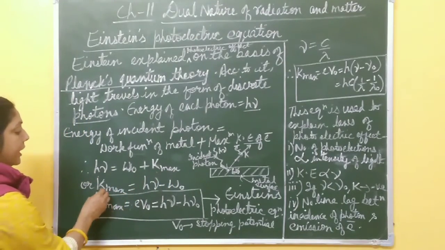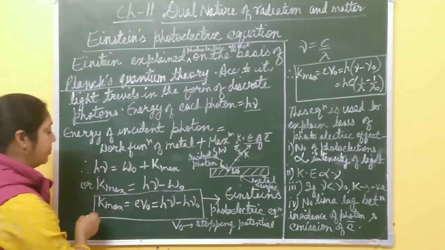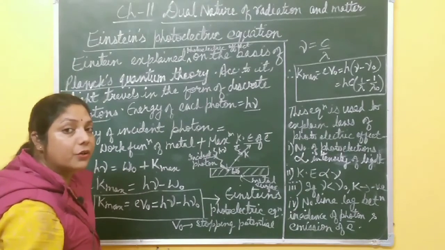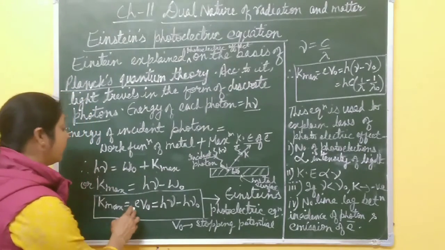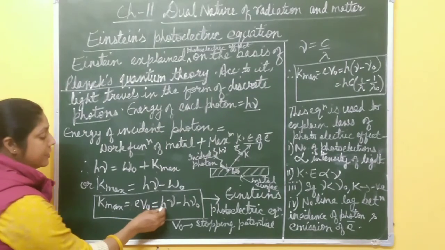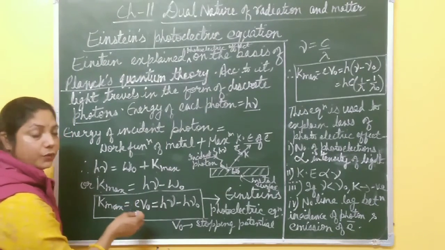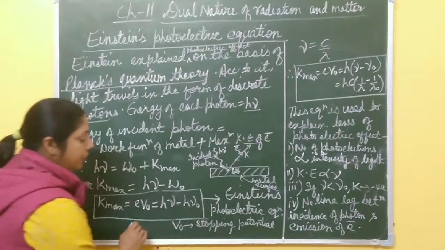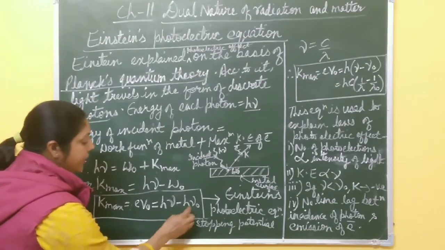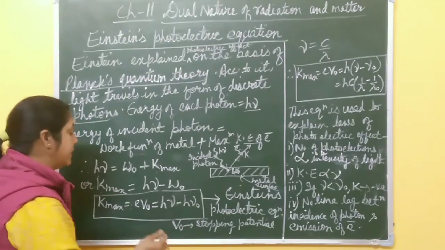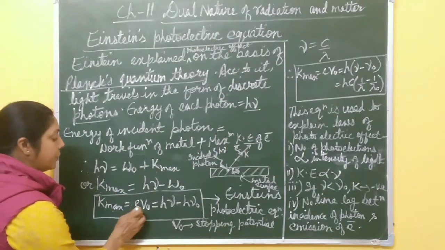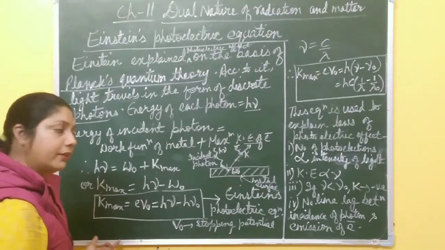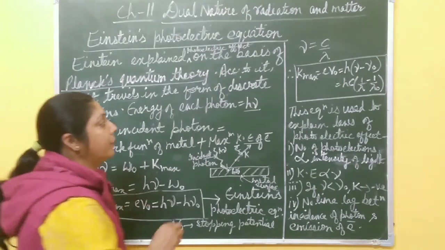So from here, K max is equal to h nu minus W naught, or you can write maximum kinetic energy is what? It is dependent on stopping potential, right? So it is equal to eV naught. And then it is equal to h nu minus work function, which is h nu naught. V naught is stopping potential, and nu naught is cutoff frequency. So this equation, K max equal to eV naught equal to h nu minus h nu naught, is called Einstein's photoelectric equation.